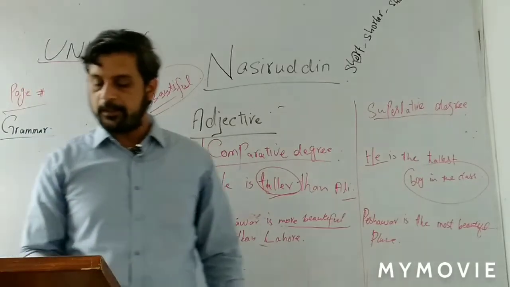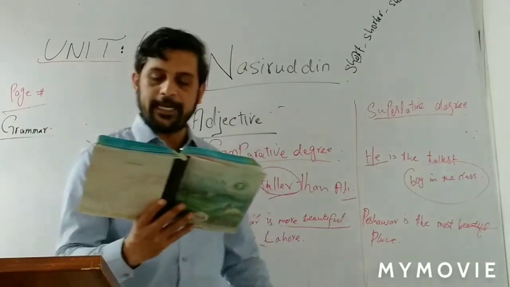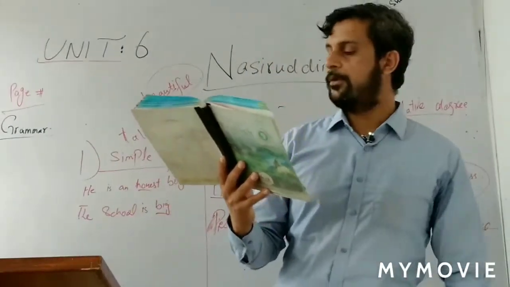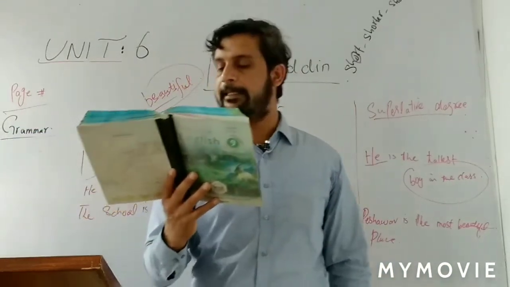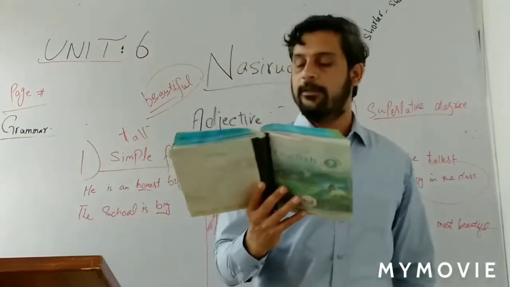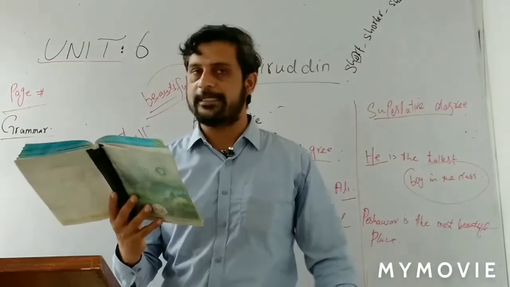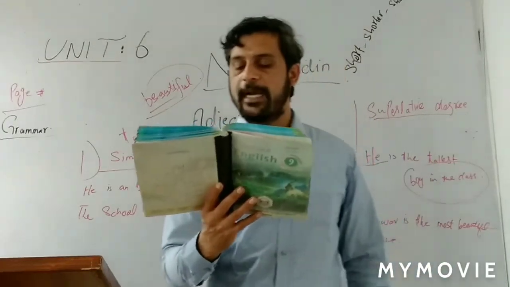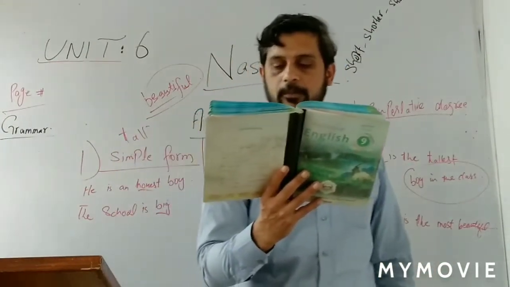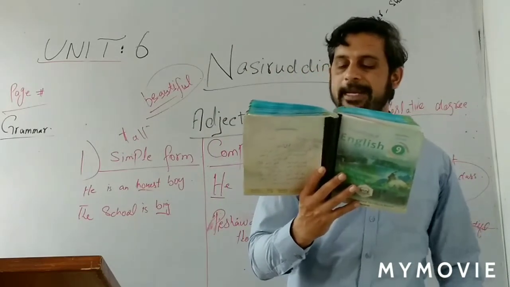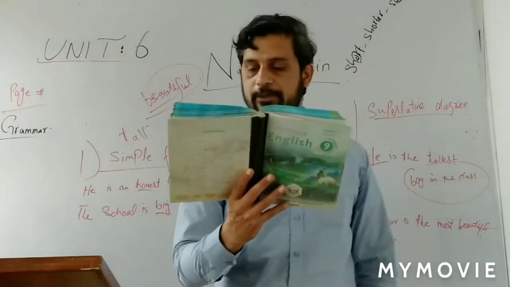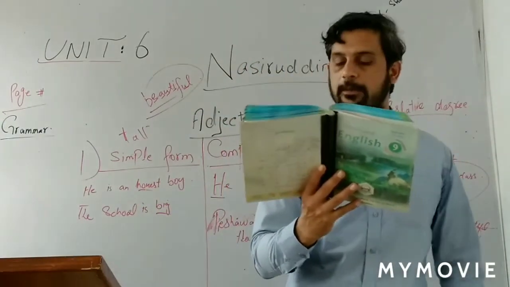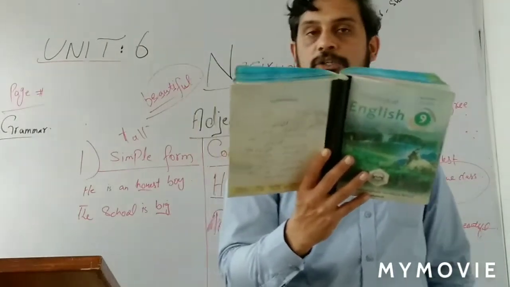Number three is: I wish I had dash powers. Magic is a noun. So if we add al to the word magic, it will become magical, and then it will become an adjective. For example, I wish I had magical powers. Number four: Maria came to me in a very dash state. Emotion. So add al, it will become emotional. Maria came to me in a very emotional state.